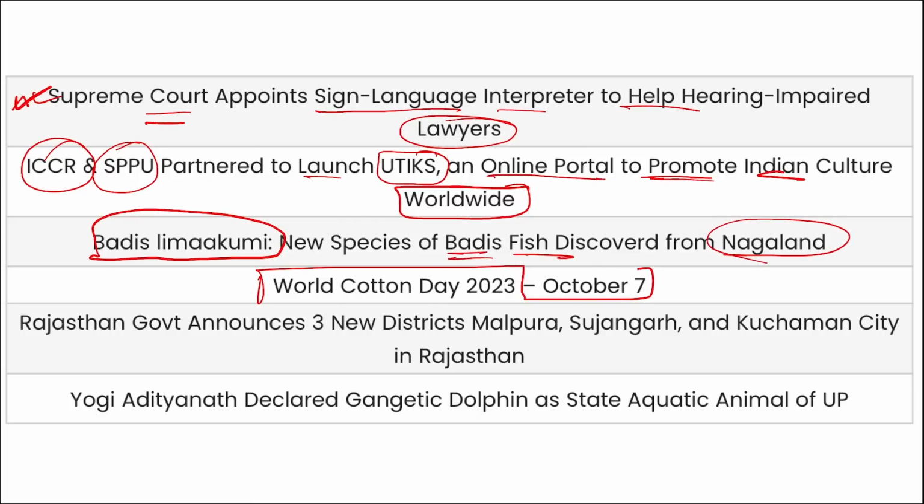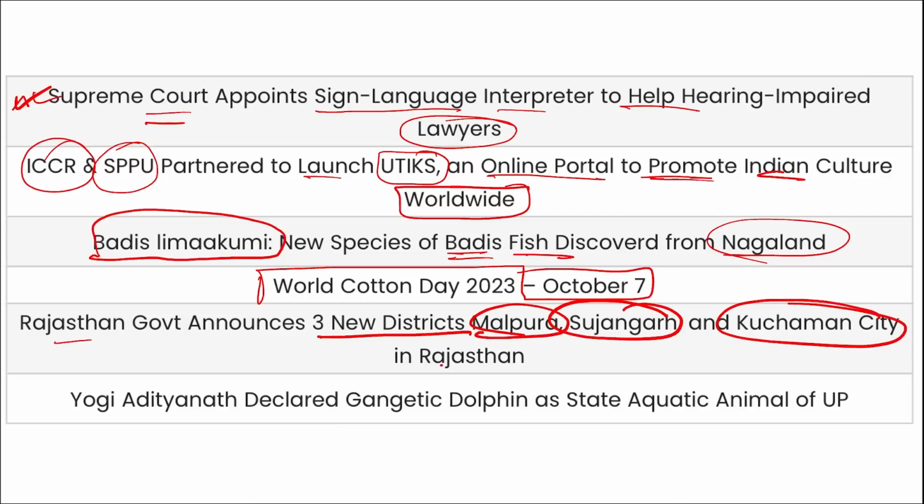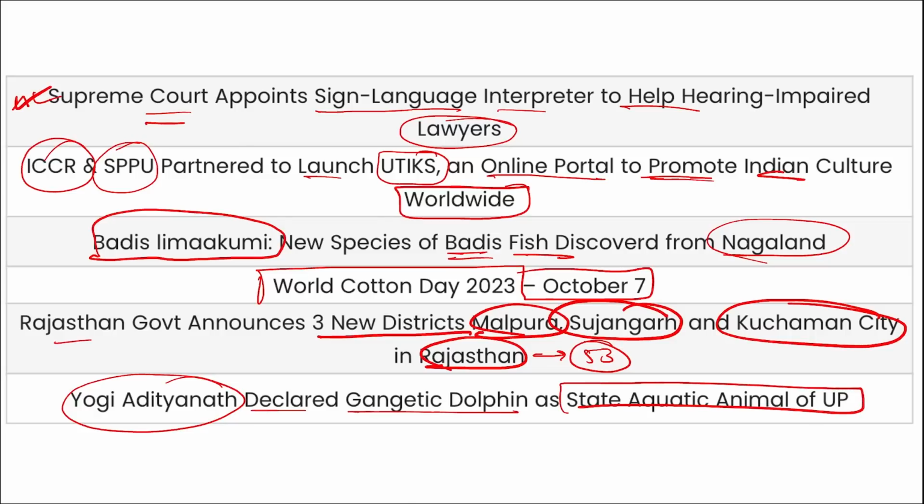World Cotton Day is observed on 7th of October, and the Rajasthan government has announced 3 new districts, Malpura, Sujangarh and Kuchaman City in Rajasthan, and now a total of 53 districts are there in Rajasthan. Then Yogi Adityanath declared the Gangetic dolphin as the state aquatic animal of UP. So these are your important current affairs for the day, friends. Now let's move to the revision part.